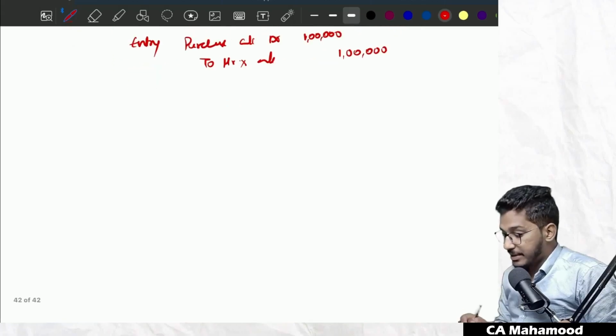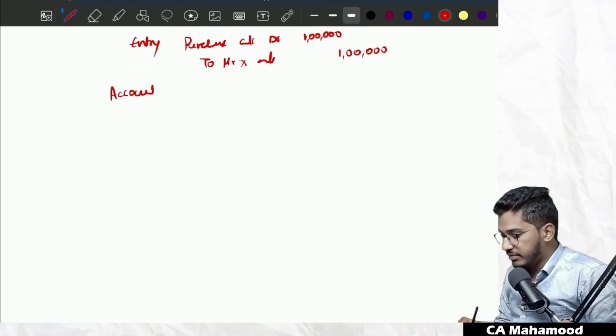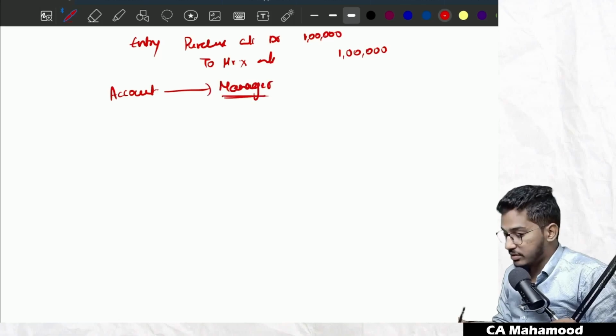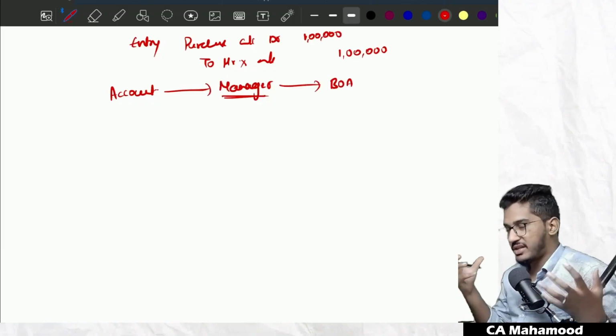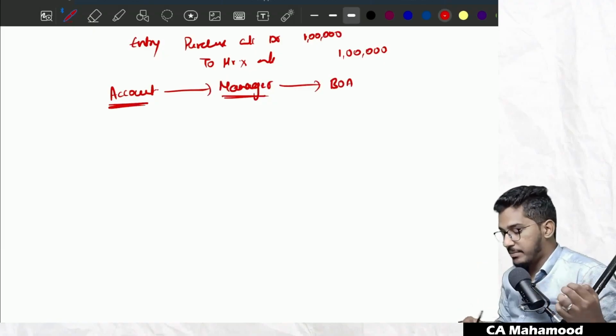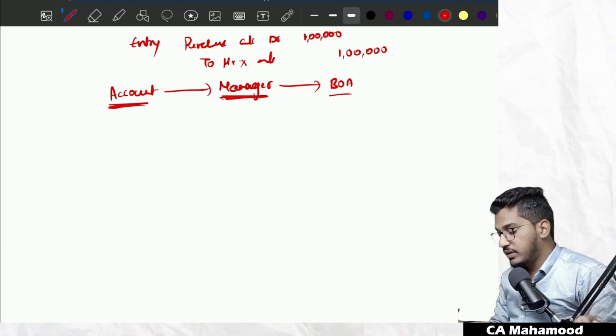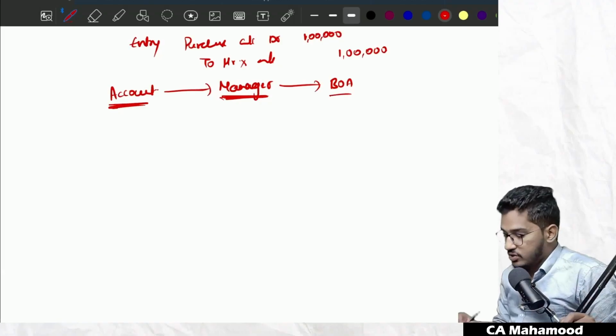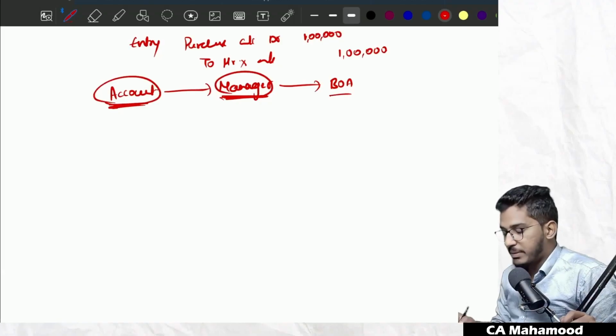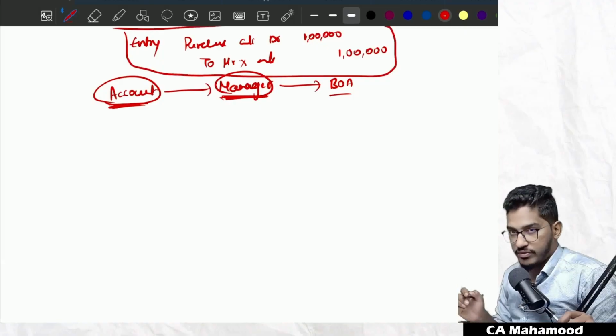Now the company is having a policy that first the accountant will record this entry, then it will be approved by the manager, and only then will the entry be reflected in the books of accounts. So the company is following some strict control in the software. The accountant will pass an entry, the manager will approve, then only the entry will go to books of accounts. So when the accountant has passed an entry, and assume the manager has also approved, then this entry will go and sit in the accounting software in the books of accounts.